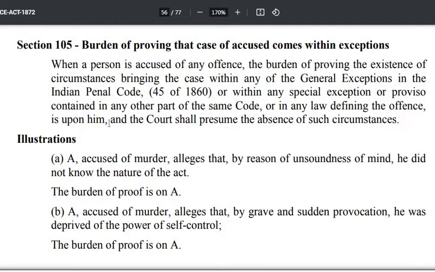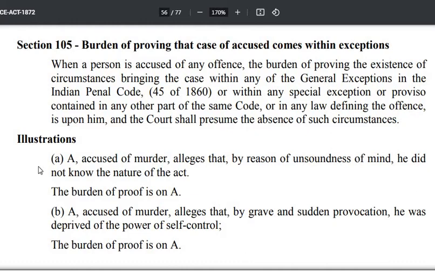Is upon the accused. And then in the end they are saying that the court shall presume that such circumstances were absent. What is meant by that last part? They are saying shall presume. The court shall presume. It is mandatory upon the court, and it is rebuttable, no doubt. As we have discussed earlier, it is mandatory upon the court to presume the fact that there is no such circumstance.